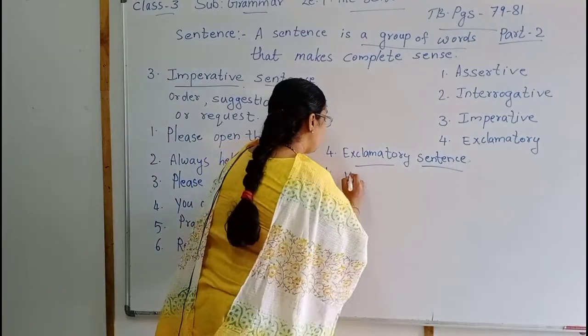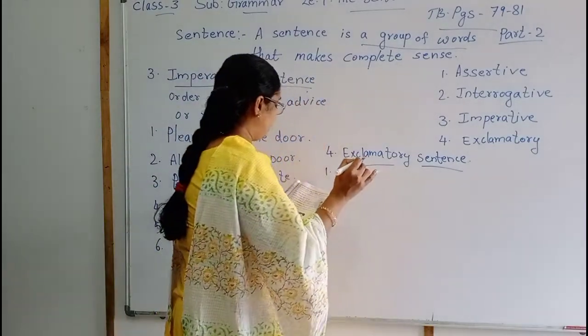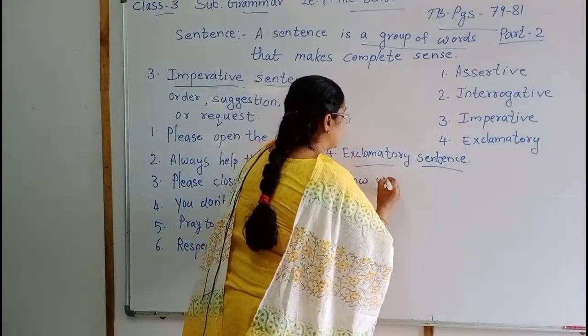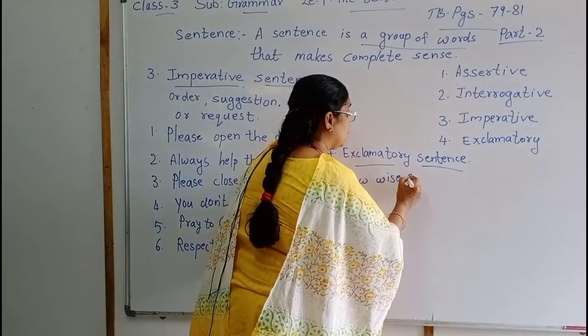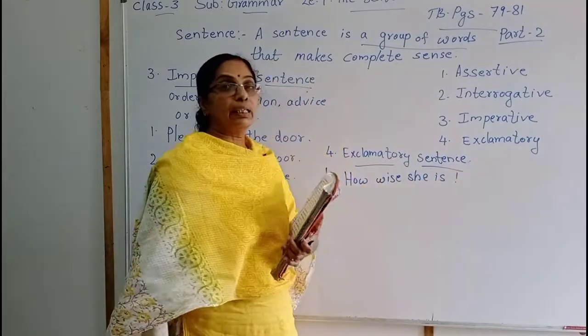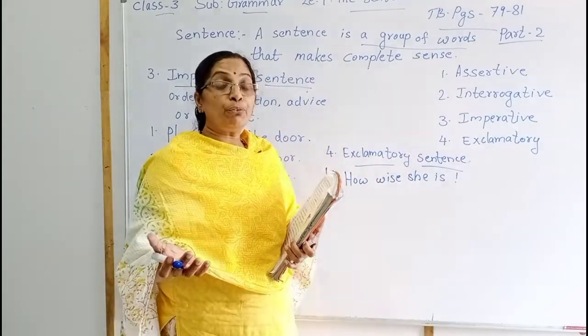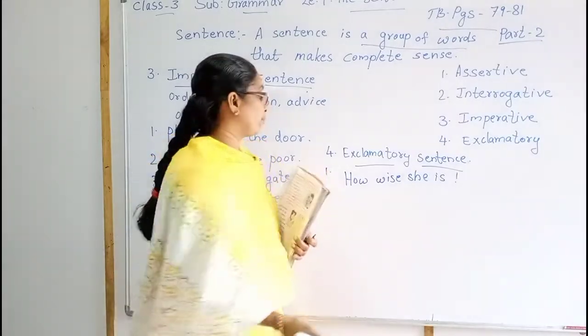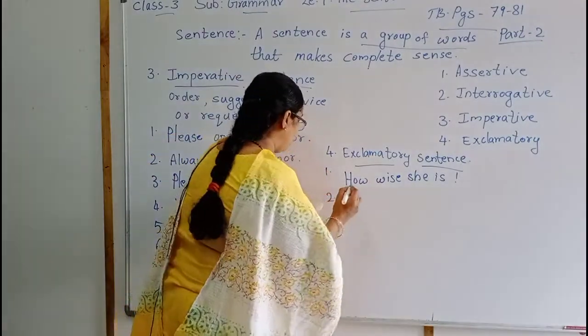Then how, H-O-W, how wise she is. Oh, how wise she is. That is exclamatory sentence. How wise she is, how beautiful, how pretty. Okay. Then next, number 2.